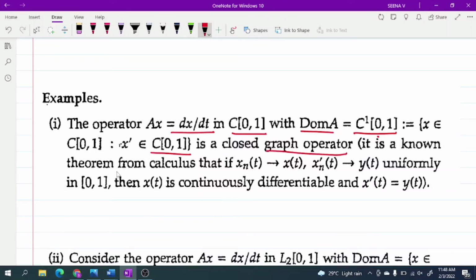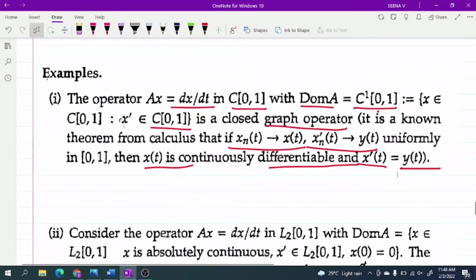Why? We have xn(t) converges to x(t) and xn dash(t) converges to y(t). Therefore, x(t) is continuously differentiable and x dash(t) is equal to y(t). Therefore, this differential operator is a closed graph operator.